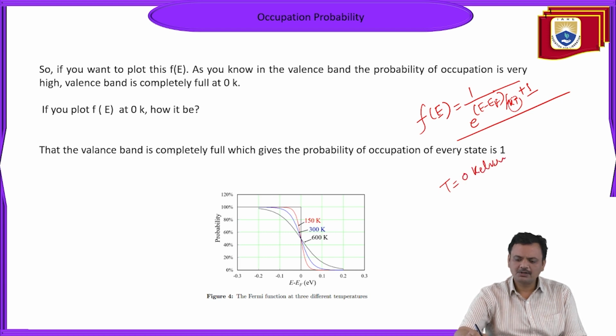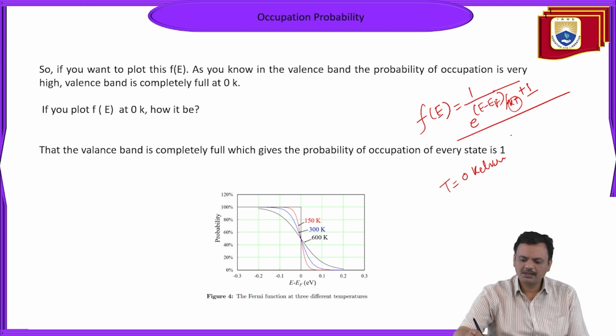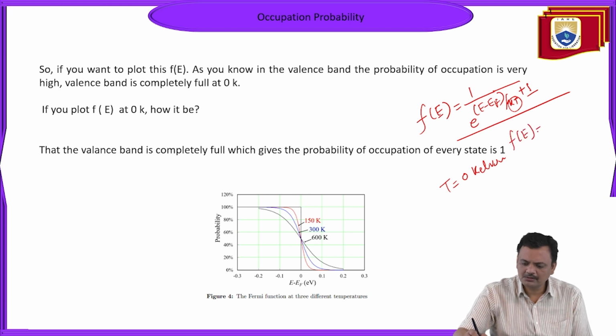If T is equal to 0, then kT becomes 0. So (E minus EF) upon 0 means something infinite will come.